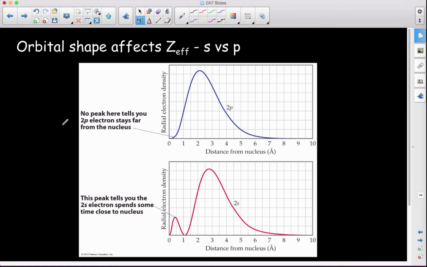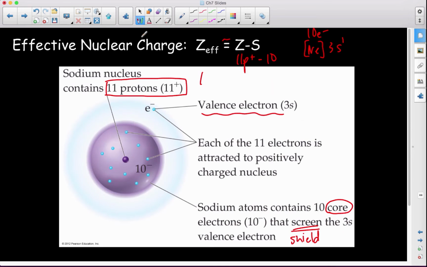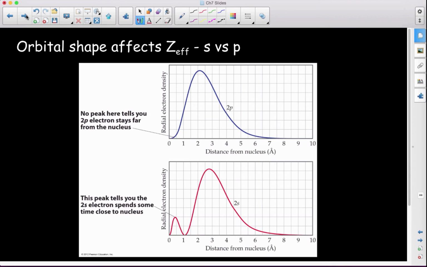Okay. Orbital shape affects your Z effective. So this, again, right, this is an approximation, okay? And there are some variances that have to do with shape. So thinking back to chapter 6, we said that an s orbital relative to a p orbital penetrates closer to the nucleus, okay? The s orbital penetrates closer to the nucleus than a p orbital does, right?